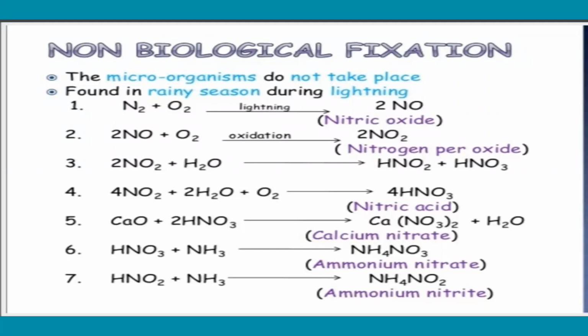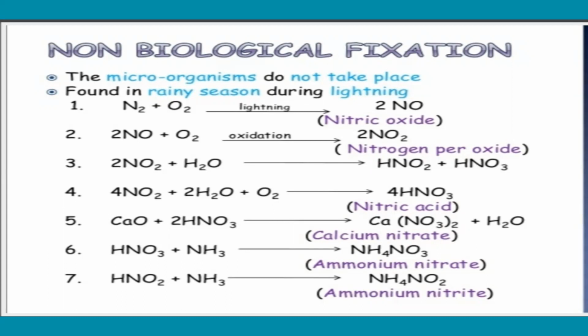And 2NO2 combines with water. So in the rainy season, it gives HNO2 plus HNO3. The 4 NO2, nitrogen peroxides, combine with 2 molecules of water, 2H2O, and at the same time oxygen also combines, converting it into nitric acid.